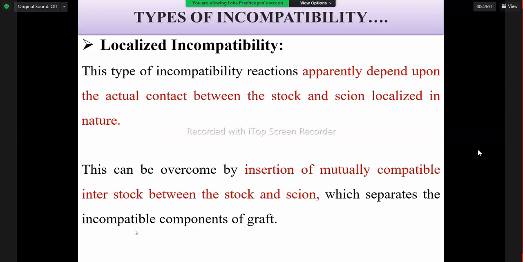Localized incompatibility means the joining of the two cambiums of the rootstock and scion has a problem. In that case, as I already told you, if there is a problem of joining of rootstock and scion, we can use an intermediate stock. Another stem portion we can use in between the rootstock and scion. So this type of localized incompatibility problem can be overcome by using the intermediate stock.